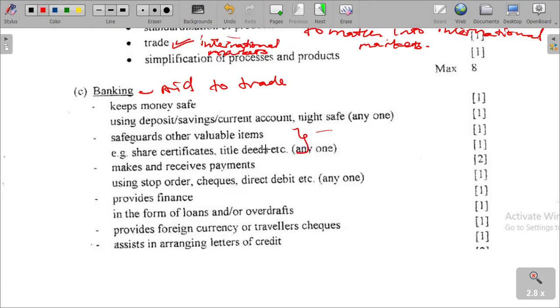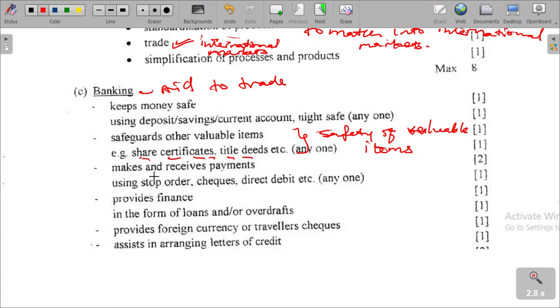It has the safety of what? Of valuable items. These items are quite important in terms of business. Business cannot survive without title deeds. We cannot also have share certificates lost; those people who are shareholders, their certificates are kept safe because of banking.